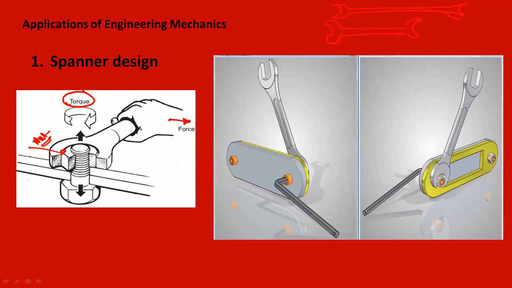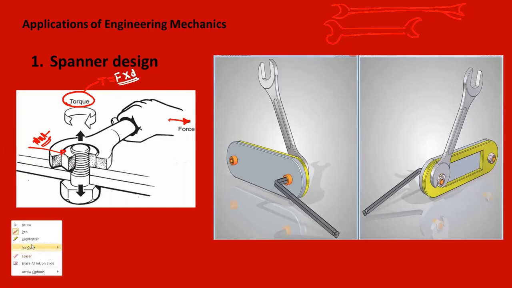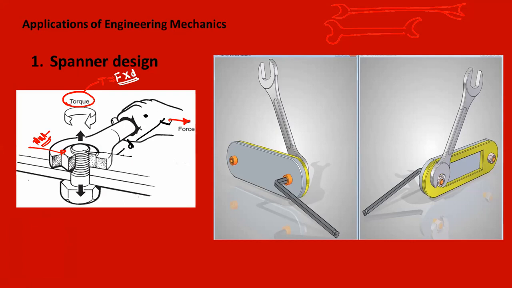Everyone knows the meaning of torque. This quantity is nothing but the force into the perpendicular distance, d. When we design this spanner, we must know the point of application of the force and the perpendicular distance with respect to that force. Once we know this distance and the force value, we can find the torque in order to tighten or rotate this nut. So this is one application.